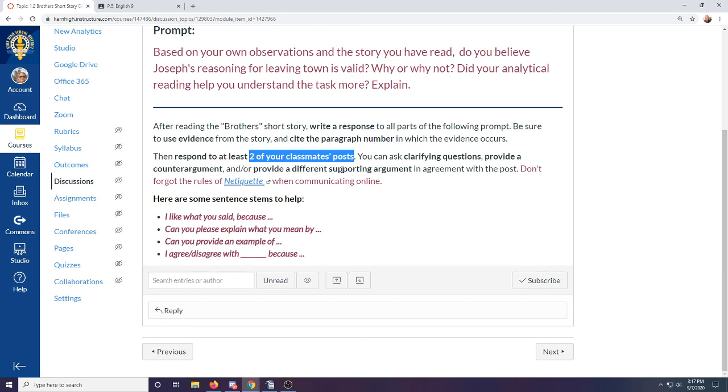to their replies. And guys, it is important that you do not only reply to the one student that has a million replies already. I encourage you to go through the list, find a student that does not have any replies yet or might just have one, and I want you to respond to those posts. It's just a nice thing to do.